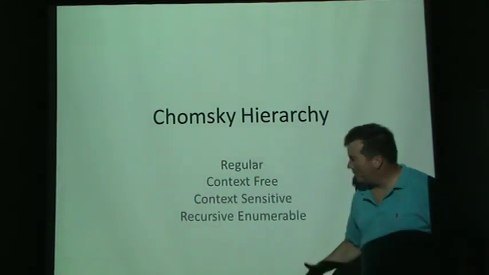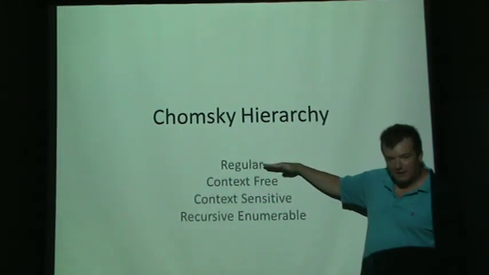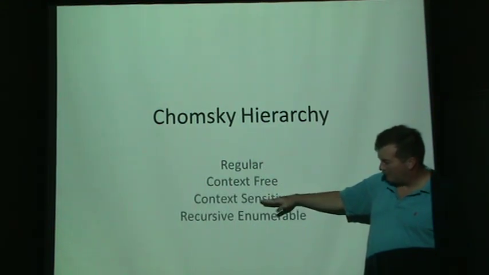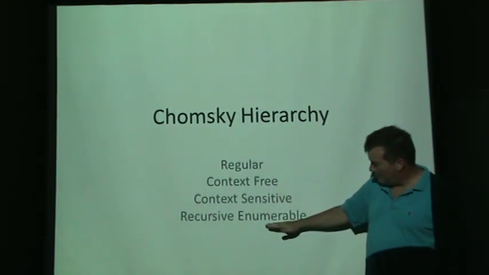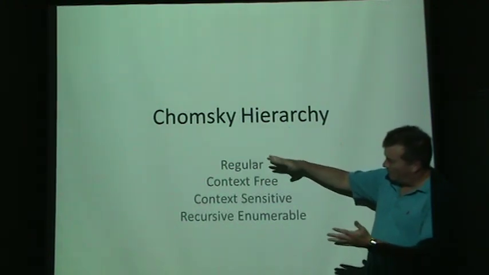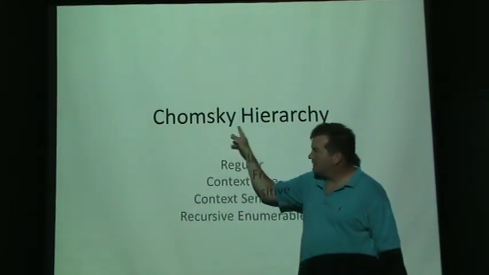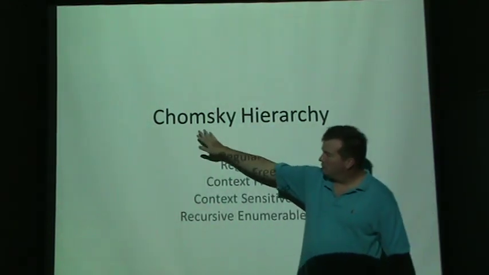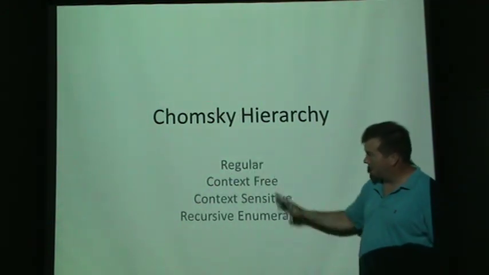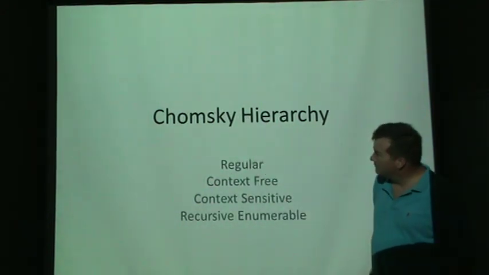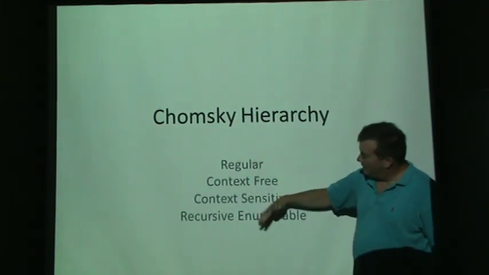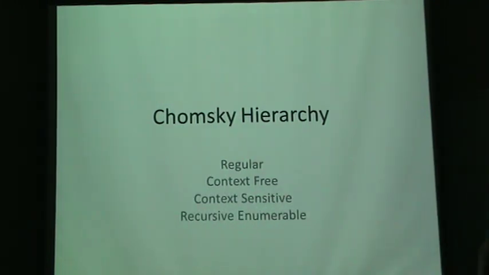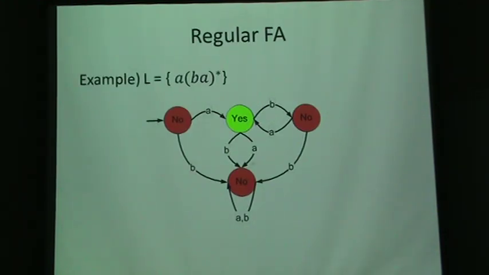Now, just to recap, in the past we've talked about regular languages, context-free languages, context-sensitive languages, and recursively enumerable languages. When we put these all together, we want to make one big picture out of this. There's a famous professor at MIT named Noam Chomsky, and he's a natural language professor, not a computer science language professor. Natural languages like English and Italian. He did a lot of study on this, and there's a big overlap between what we're studying in this course and natural languages. So just a high-speed review of what we've talked about.